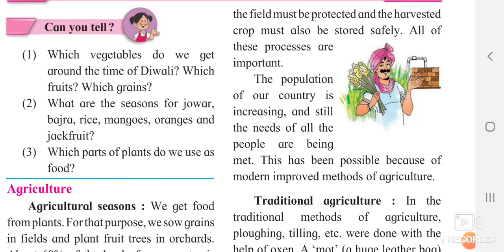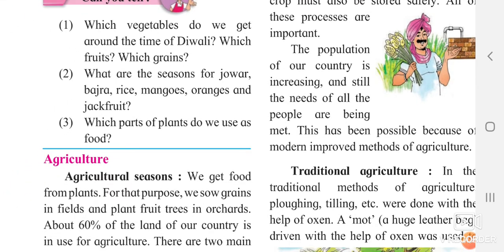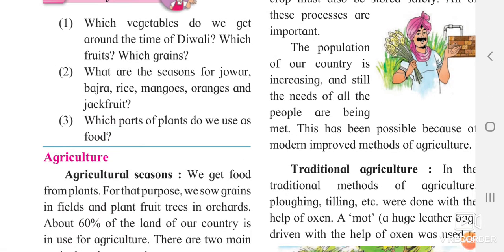Which part of the plant do we use as food? Normally we eat the leaves, and sometimes the roots, because food is stored in roots also. We also eat the fruits. So we are eating different parts of the plant to satisfy our basic need, that is food. The first part we are going to study from this lesson, Food for All, is agriculture.